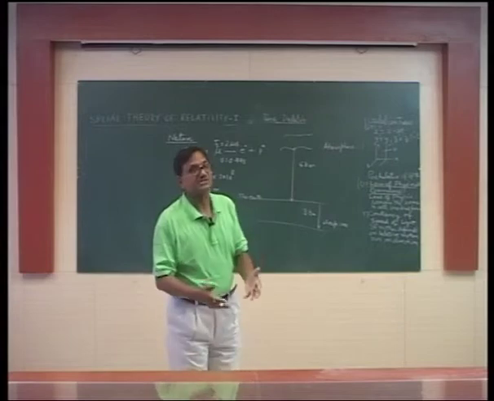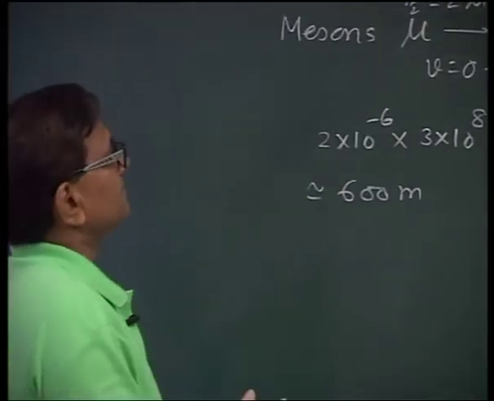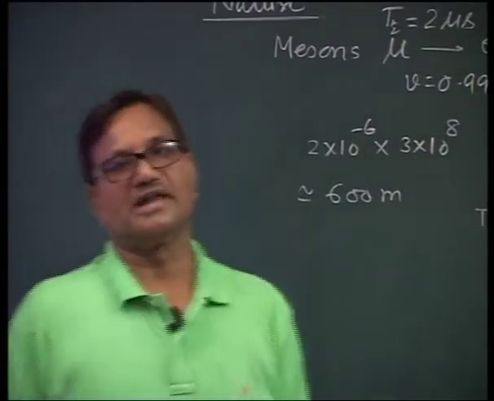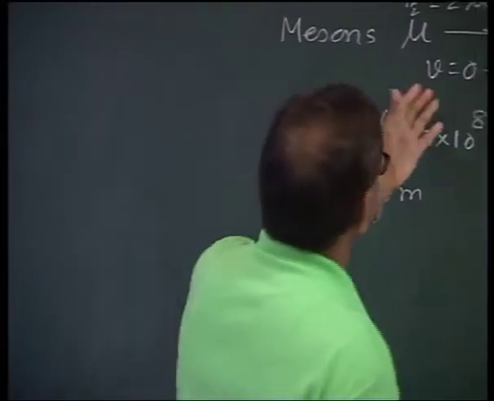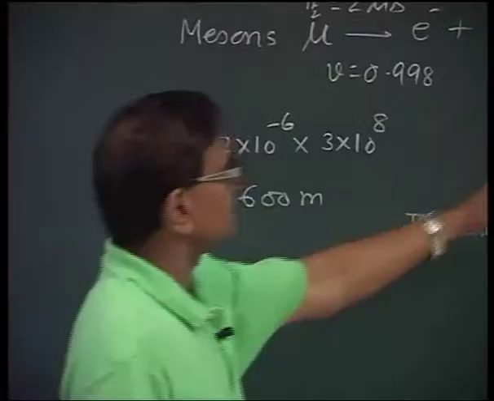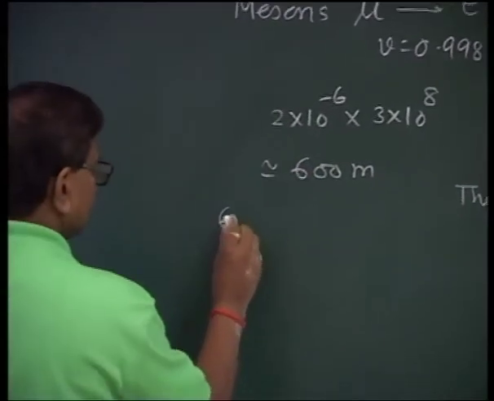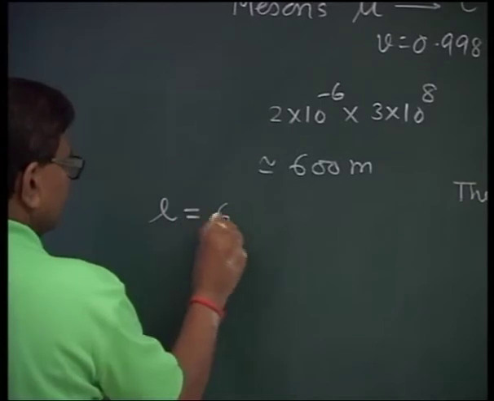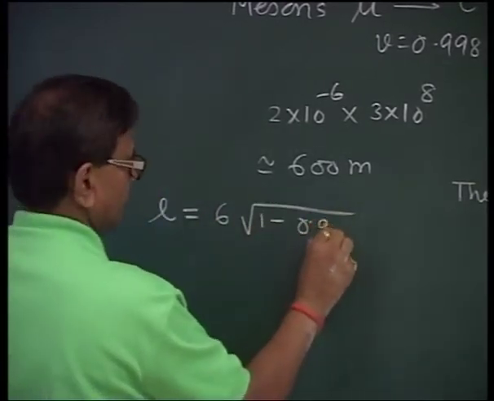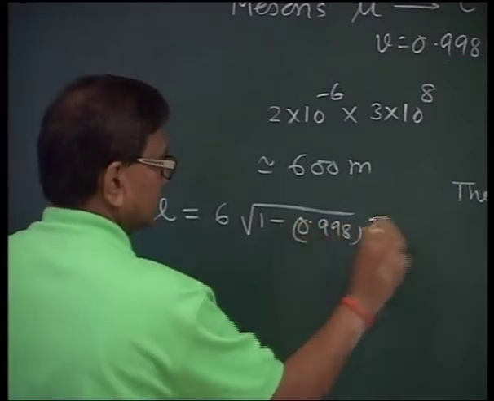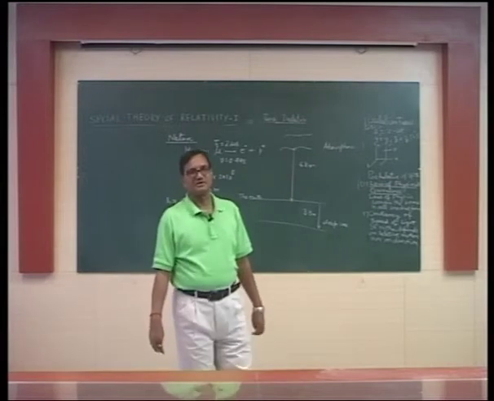The observations can be illustrated with the help of the theory of relativity. That means either time dilation or length contraction. Obviously, to the mesons traveling with very high speed, the length of 6 kilometers will appear to be contracted, and this length will appear to be L equal to 6 kilometers into the square root of 1 minus 0.998 whole square, and this will be less than 1.1 kilometer.